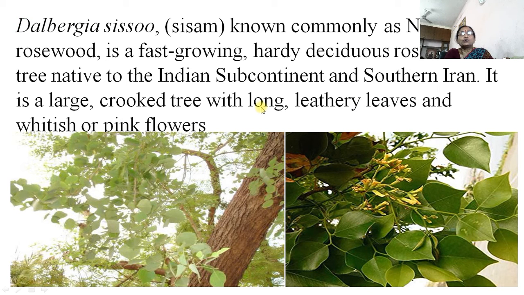Then Dalbergia sissoo, the sheesham tree, a fast-growing and hardy deciduous rosewood. Its wood is very hard and can be used to make furniture. It has a very dark, hard and stout stem, and good quality wood is obtained from this plant. The plant is also of medicinal importance, and its leaves are used for medicinal purposes. This is a very important tree in the family Fabaceae.